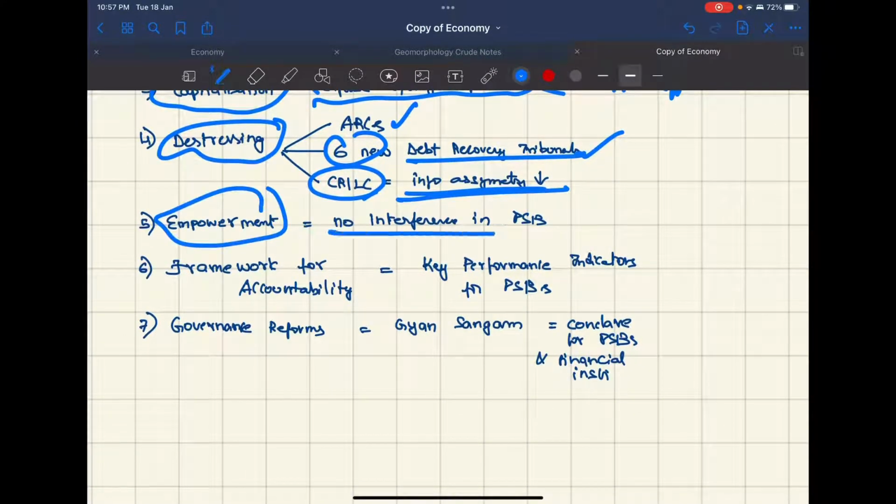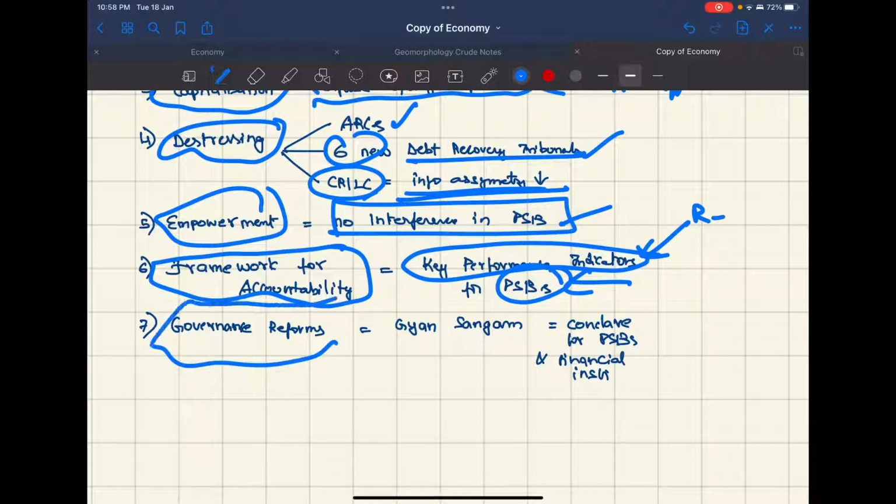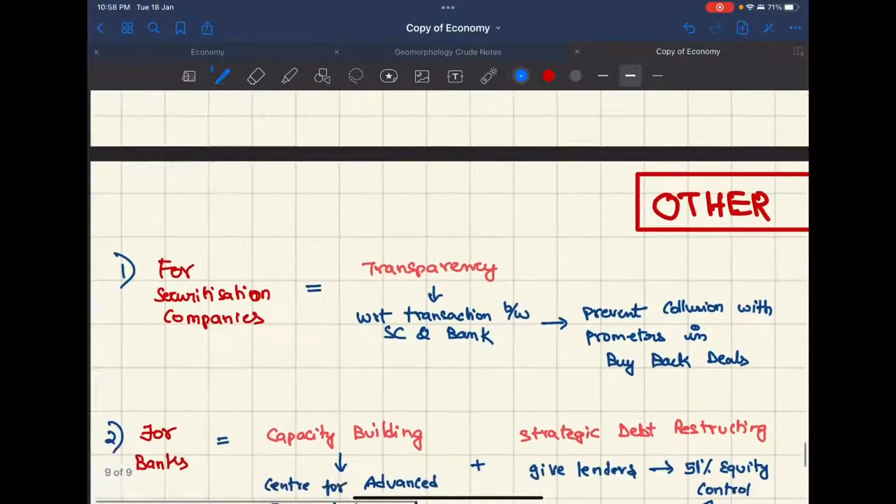Empowerment, that is no interference in public sector banks, they should be given autonomy. Framework for accountability: use the key performance indicators, like what is their recovery ratio, etc., to judge the functioning of PSBs. Governance reforms like Gyan Sangam, this is a conclave where PSBs and financial institutions can participate.